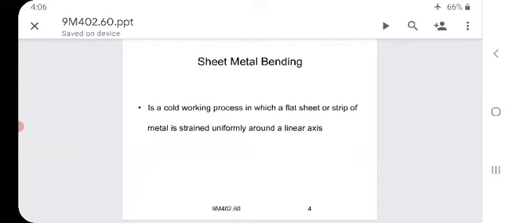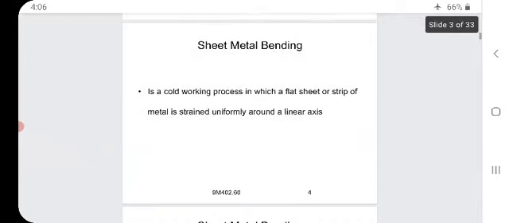In continuation of the previous video, now we are going to see sheet metal bending.